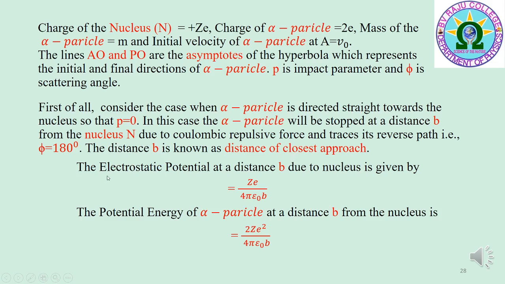The electrostatic potential at a distance b due to the nucleus is given by Ze by 4 pi epsilon 0 b. The potential energy of the alpha particle at a distance b from the nucleus is electrostatic potential into charge of the alpha particle, that is Ze by 4 pi epsilon 0 b into 2e, that is equal to 2Ze square by 4 pi epsilon 0 b.